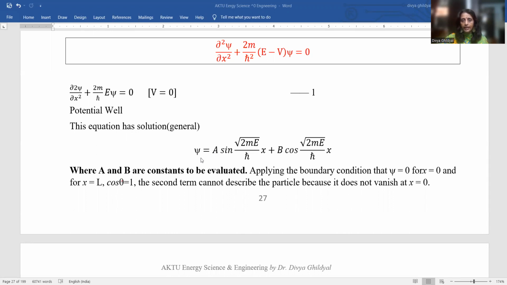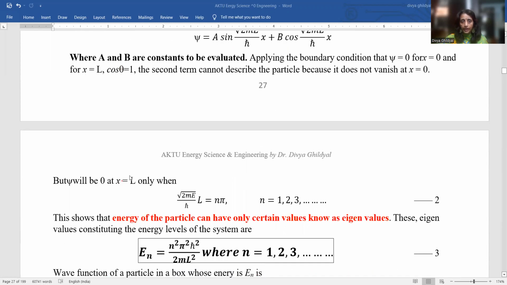So we will solve it like we are doing mathematics. First we will simplify this equation a bit more. We will apply the boundary conditions: phi equal to 0 for x equal to 0 and x equal to L. When I put x equal to 0, the sine term reduces to 0. For the cos term, cos 0 becomes 1. The second term then cannot describe the particle because it is not vanishing at x equal to 0. It is showing some value.